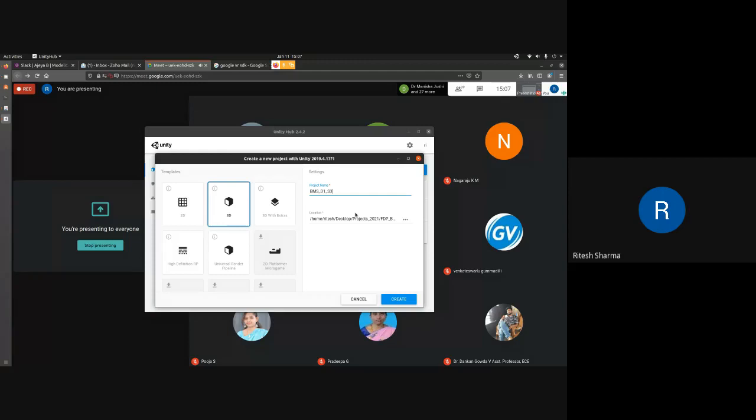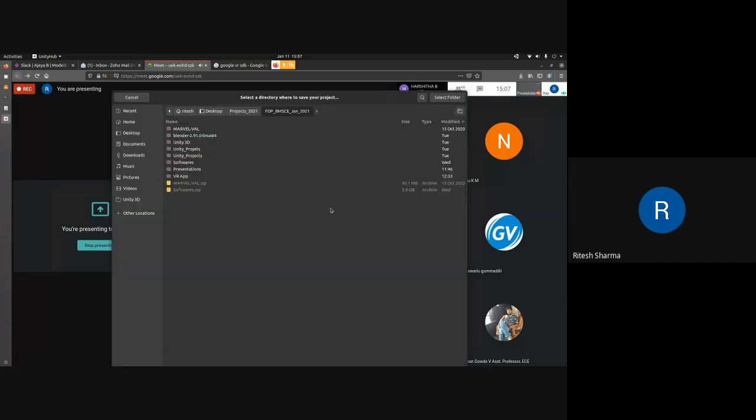It's not necessary that you name it what I have named it. You can name it anything, any name you can give it. And then location, there will be some default location here. If you want to change that particular location, then you can click on the location part and select wherever you want it to be stored.